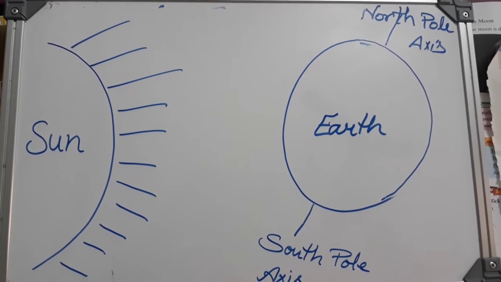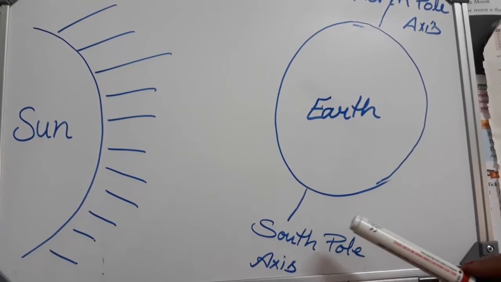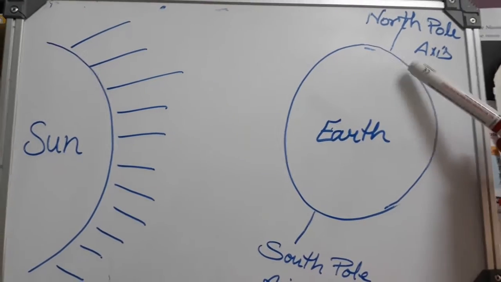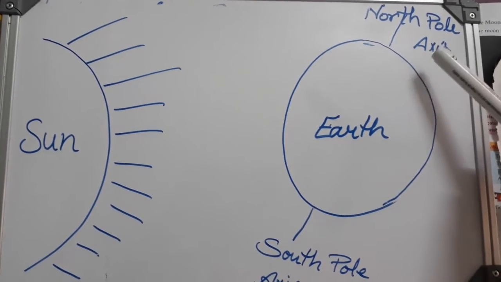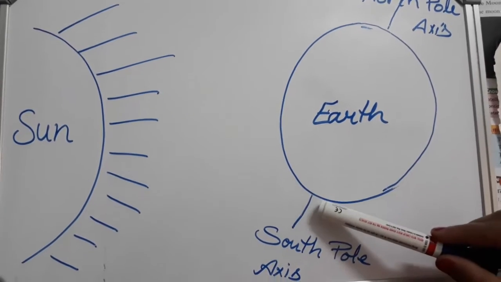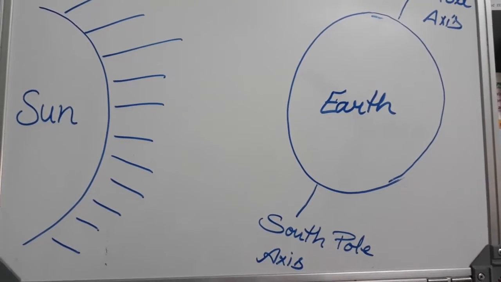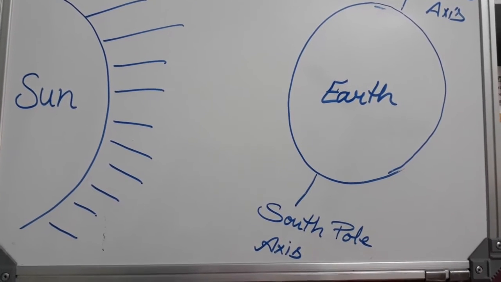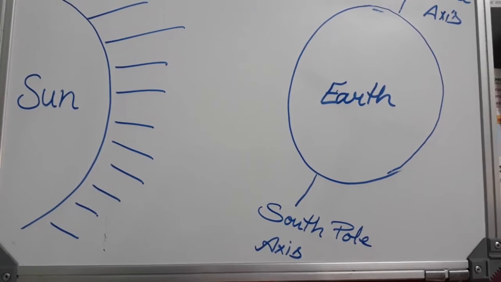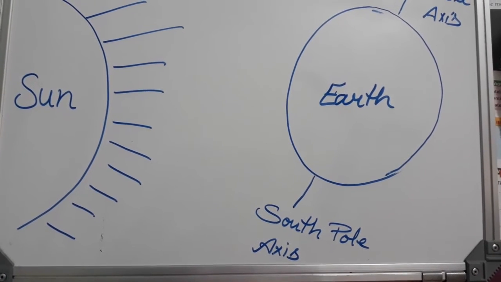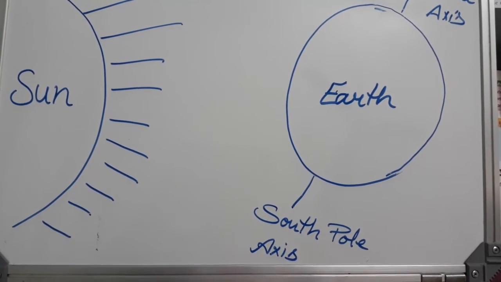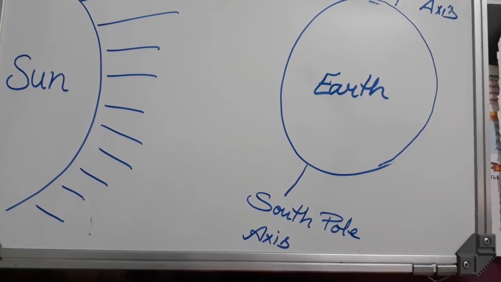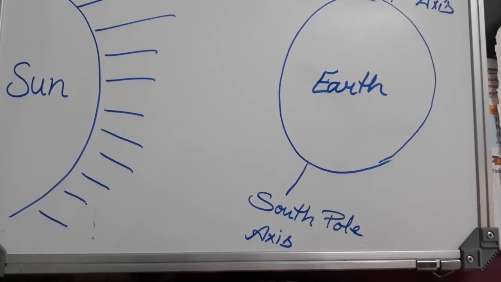Now see on the board, this is earth and this is the south pole. The lower part of the earth is the south pole and the upper part is the north pole, and this is the axis. Earth spins around its axis just as a top spins around its spindle. This spinning movement is called earth rotation. Every day, the earth spins once around its axis, making sunrise and sunset a daily feature of life on the planet.